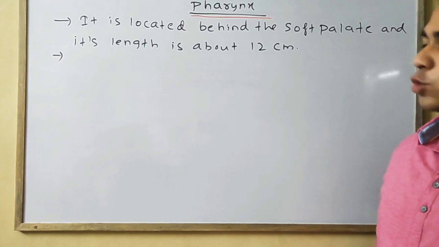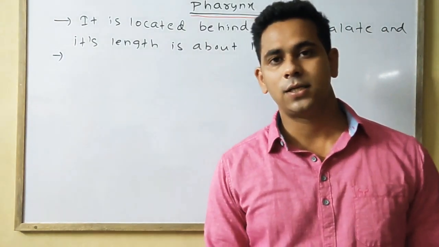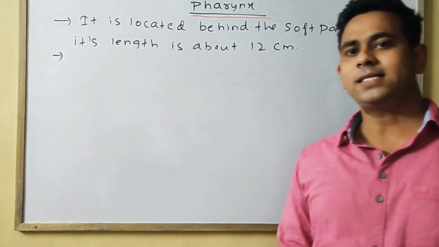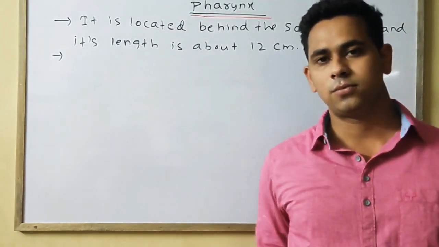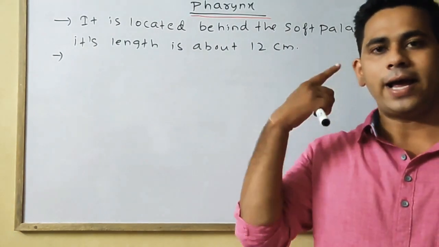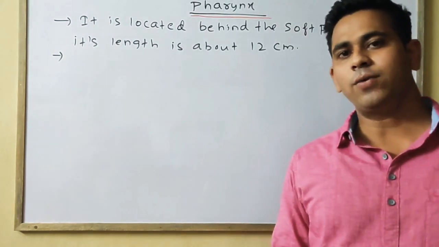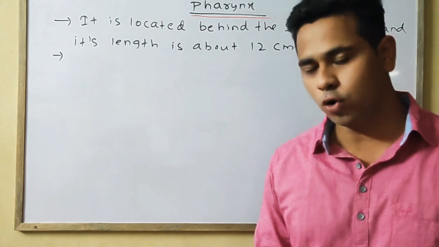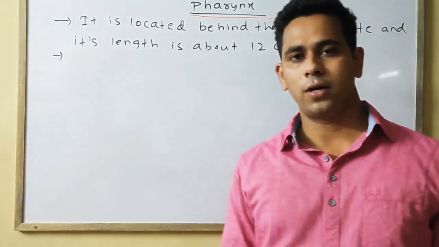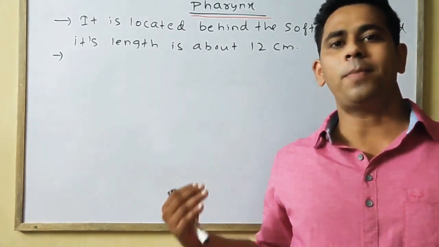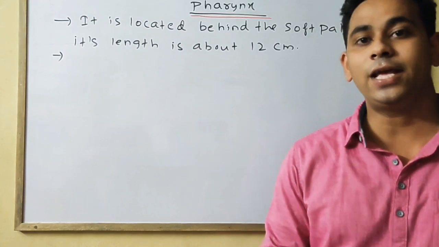So how many portions are present in the pharynx? Pharynx is divided into three regions. First one is the anterior nasopharynx. Second one is the middle oropharynx. Third one is the posterior or the lower part of the pharynx, that is the laryngopharynx.